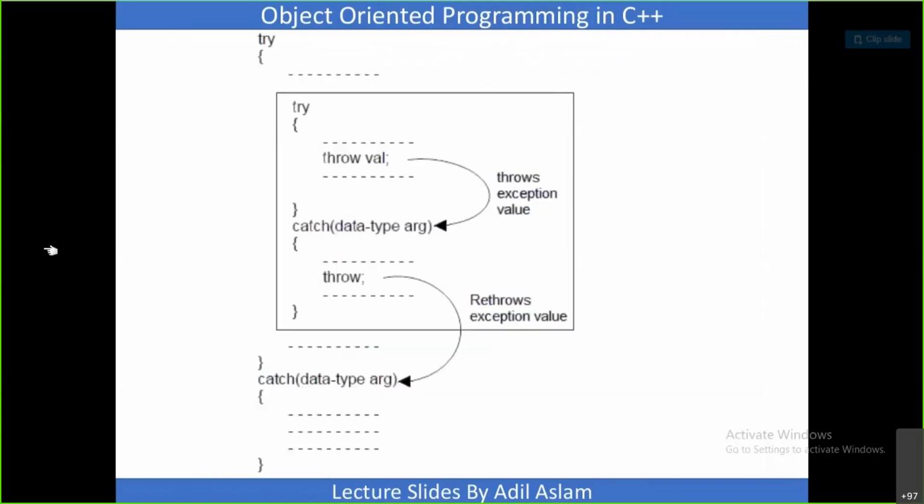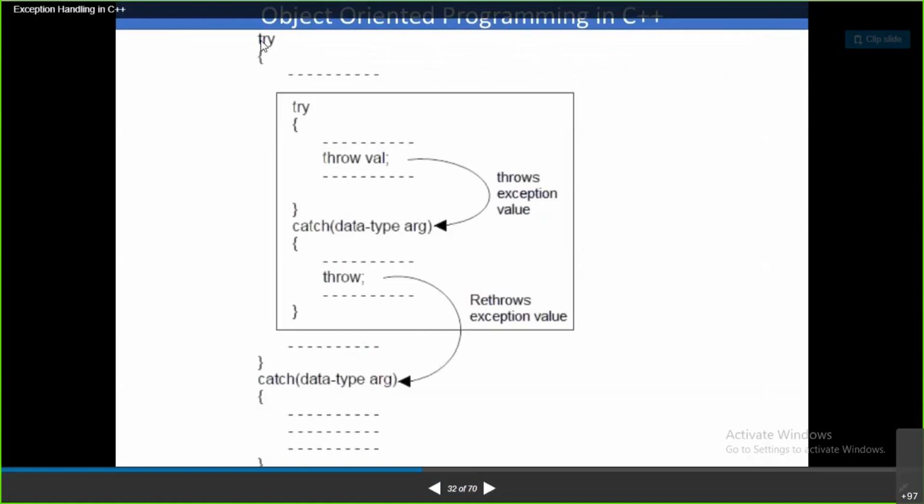You can see the syntax, the same thing. This is the try block, and for this try block you have the catch block here. But inside this try block, you have one more try-catch block, meaning the inner try-catch. This is the inner block, and this is the outer block.